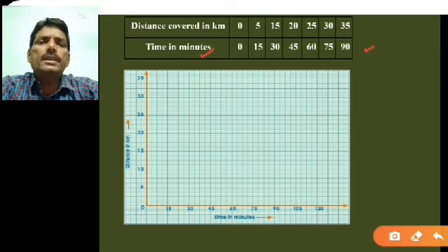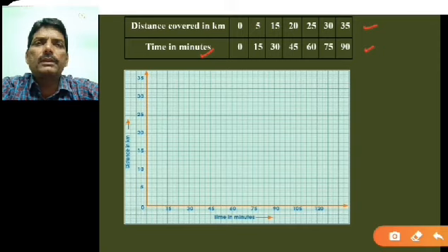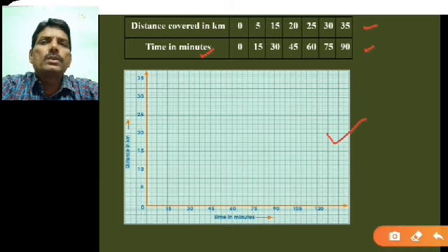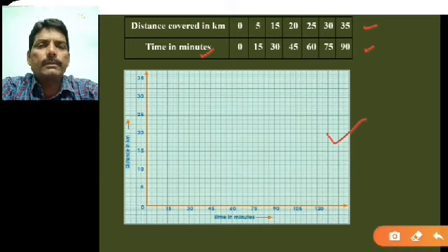And similarly you can say the distance covered in kilometer, that is given here: 0, 5, 15, 20, 25, 30, 35. So again you will notice something here about the given data. So let us see how this data will give you the graph. Now you already know about this graph. This is the picture of the graph. So what is in the graph, student?